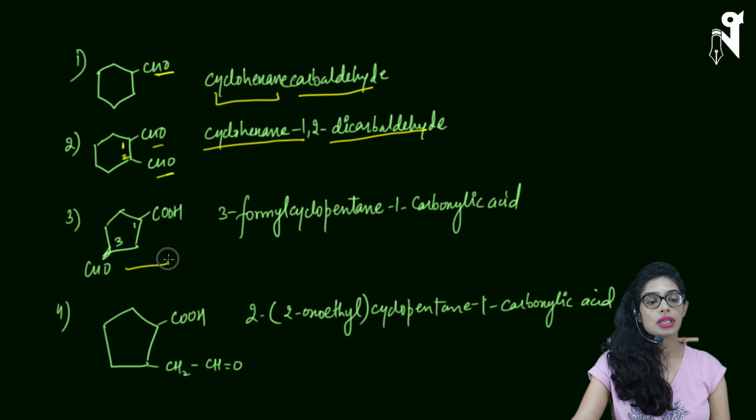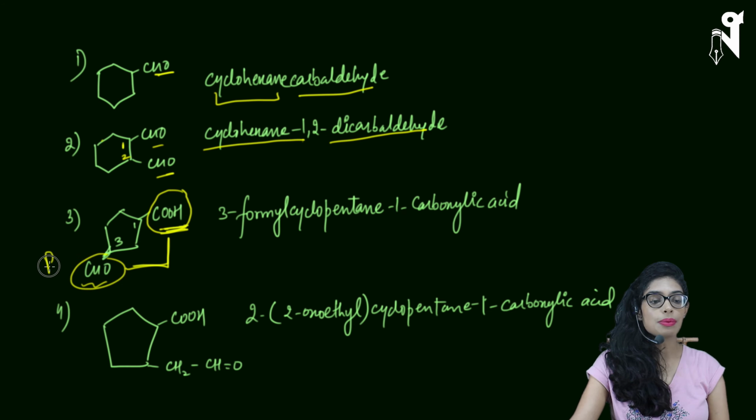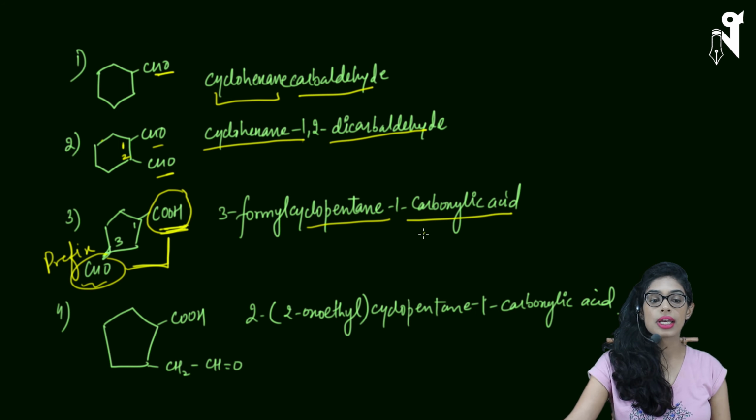Now we have this molecule where I have a CHO. Sorry, where I have a carboxylic acid and CHO in a cyclopentane ring. Carboxylic acid will get priority because it's a high priority group. So I'll start numbering from COOH, and this will be acting as a suffix and this will be acting as a prefix. So the name is going to be cyclopentane-1-carboxylic acid. Again, carboxylic acid is the special name of oic acid, and this CHO, because it is out of the chain and by no way can I include it in the main chain for counting its carbon, I will be using the term formyl. So it will be 3-formylcyclopentane-1-carboxylic acid.